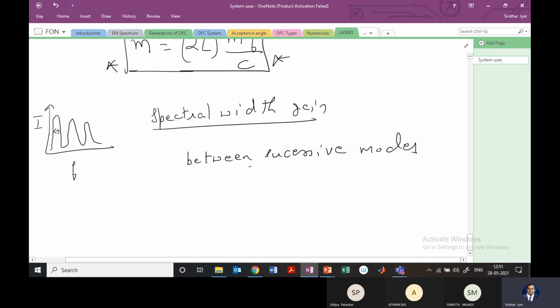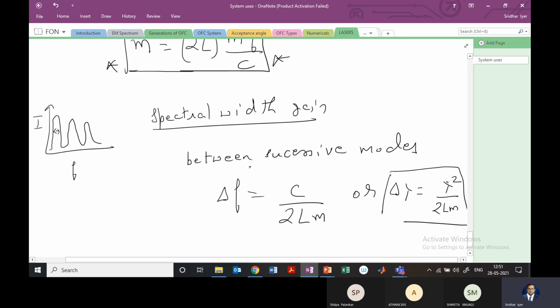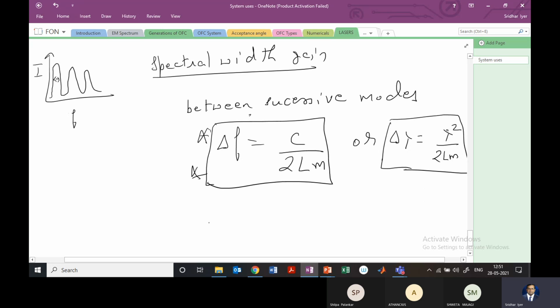So between the successive modes, the frequency separation del f should be c by 2Lm, or in terms of wavelength this should be lambda square by 2Lm, right? So this right hand side equation of lambda just comes from the left hand side equation of delta f, right? So we can always relate delta f to delta lambda, right? So delta f is c by 2L, right? So all are constant. So between the two modes, we can see what is the frequency that must exist, right?